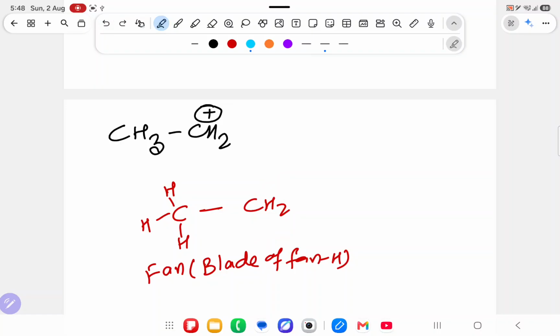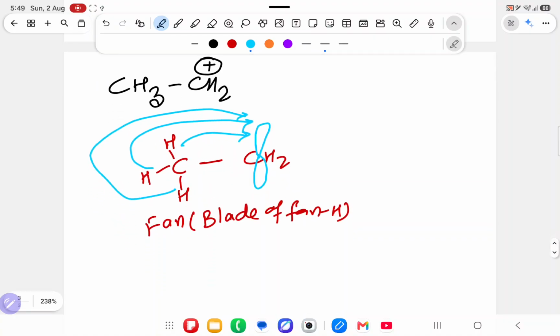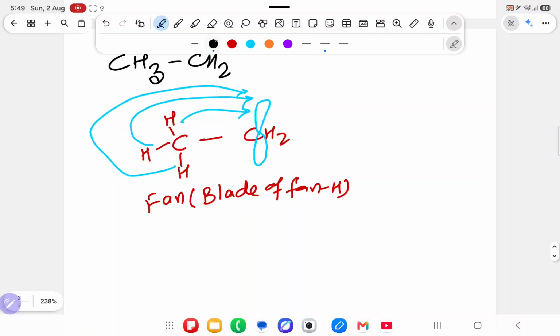Sometimes this hydrogen is going this side. After rotating, this hydrogen will come this side. After rotating, this hydrogen will come this side. This side coming means what? This hydrogen is giving the electron to the vacant orbital. So it is fan like.